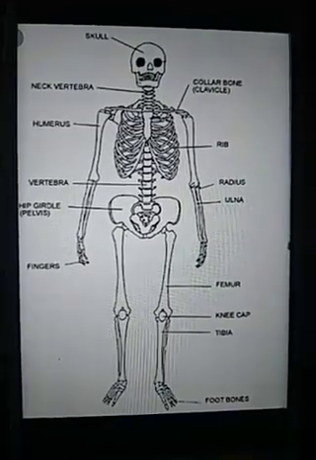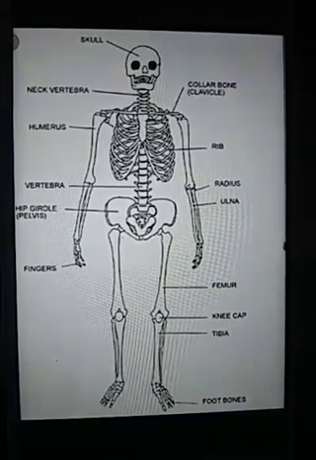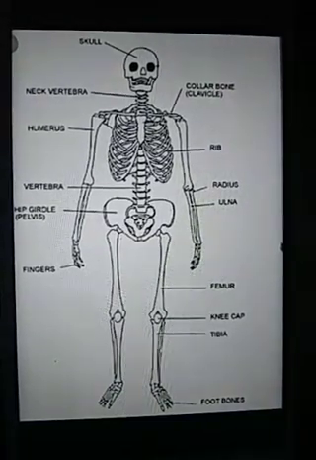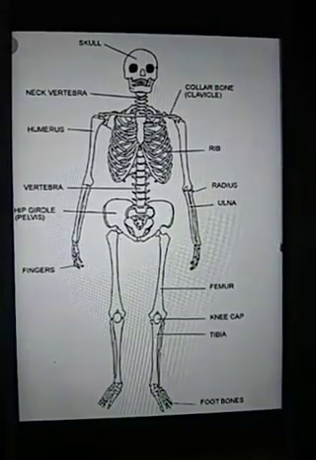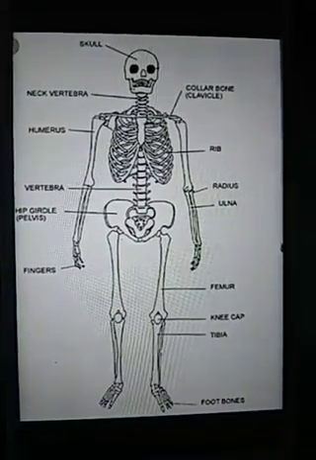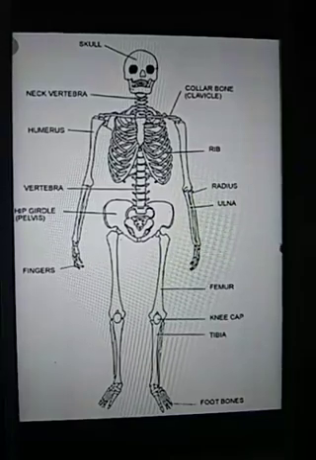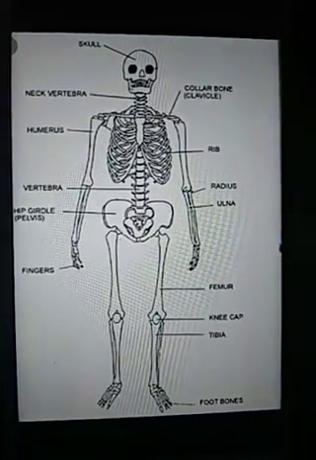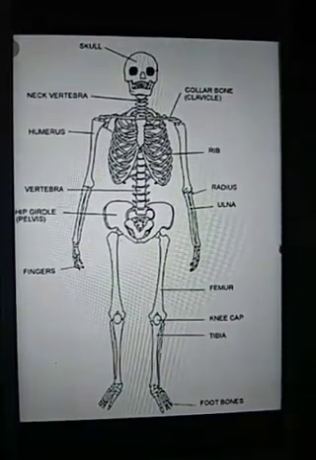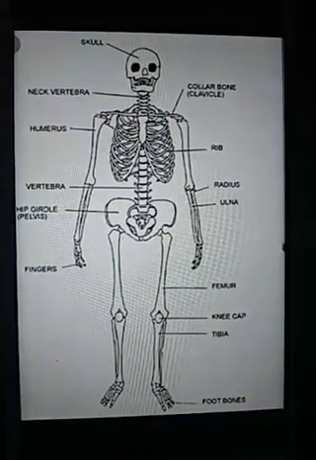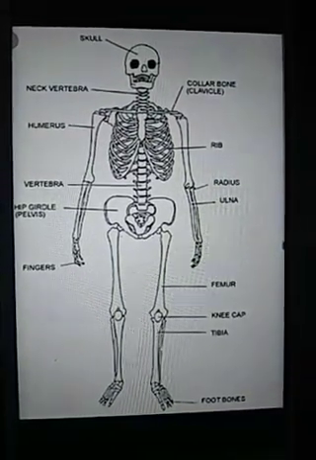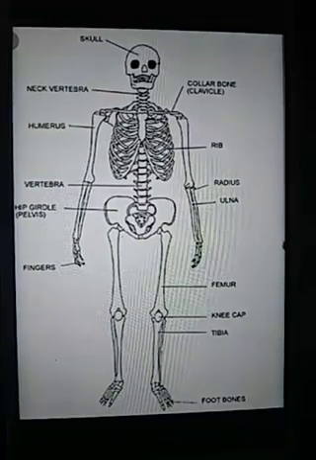Here you can see the whole structure of human skeleton. Now let me tell you the functions of human skeleton. There are four basic functions of human skeleton. Number one, it gives shape and support to the body. Without bones, we will not have any proper shape and structure of our body. So the first function of human skeleton is it gives shape and support to the body.